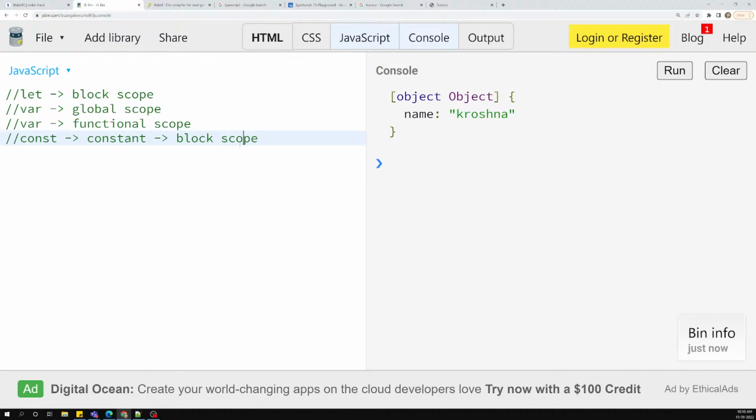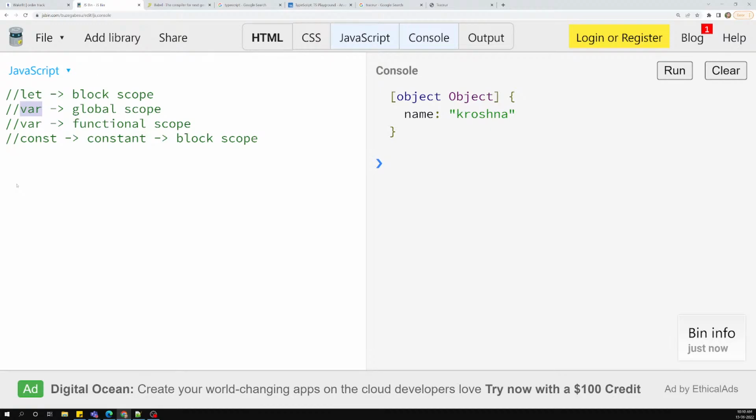Constant is also block scoped. In if, loops and all those things, it will work in the same way as let works. The main difference between let and constant is this one only: constant will not allow you to change the values. If it is initialized, the value will stay like that only. The exceptional case is objects and arrays, where you can do whatever you want. You need to understand it. And let will do the same thing, so you can manipulate it, reassign it, change it. Var is a different thing, you already know about this.